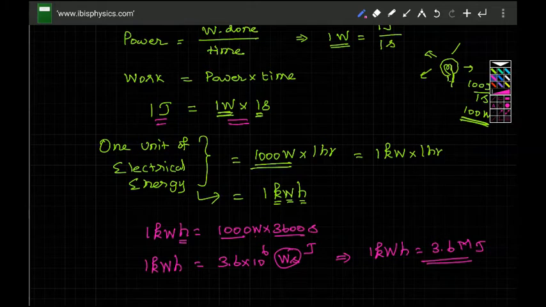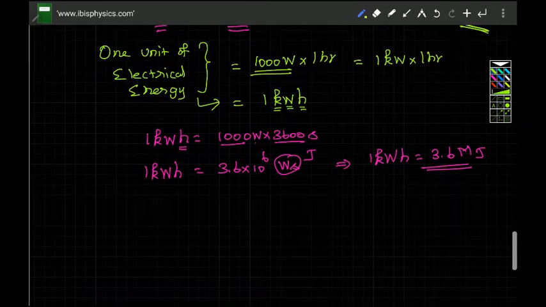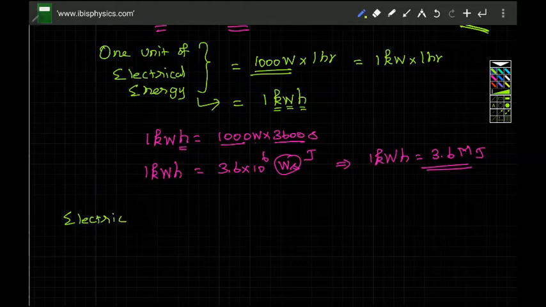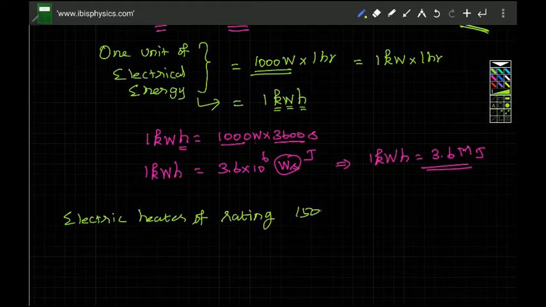Okay, how does that appear in problems? Let us say that there is an electric heater of rating 1500 watts.